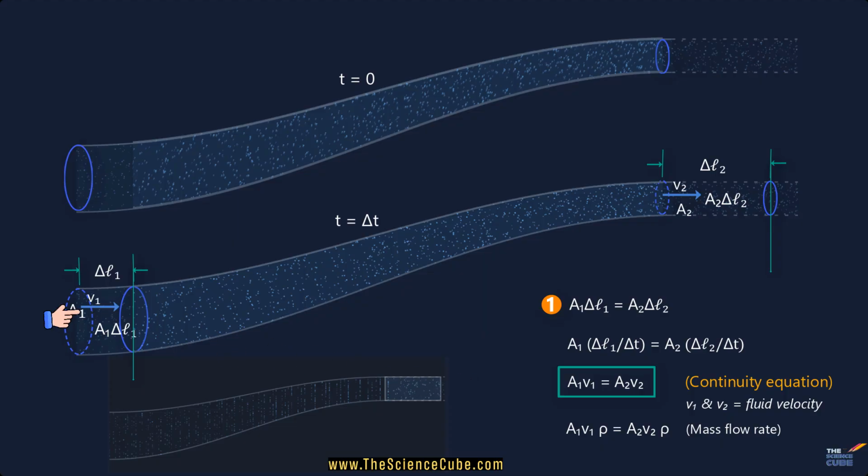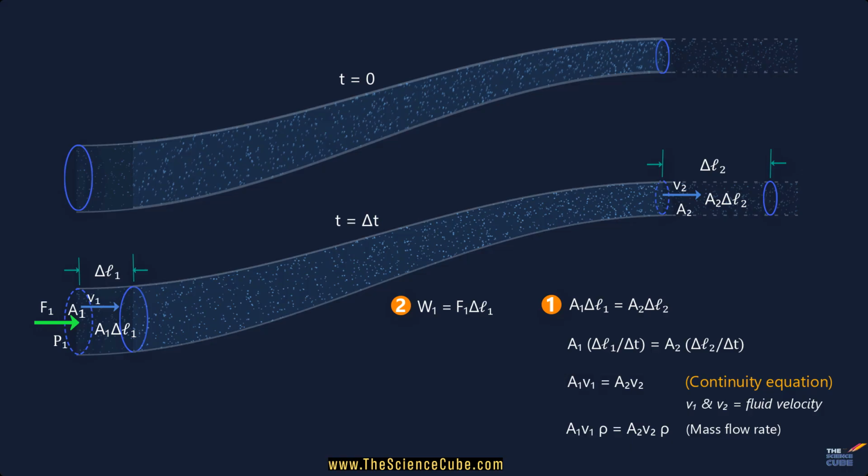Now, for the fluid here to move ahead, you need a certain force to push it. So let us say the required force is F1. And since this force moves this section of water a distance delta L1, it means it has done a certain amount of work on it. Let us label it as W1, which would equal F1 delta L1. Now, if you write the force F1 as a product of pressure and the cross-sectional area, this equals P1 A1 delta L1. Also note that the work done here is positive because the direction of the force and the displacement is the same.